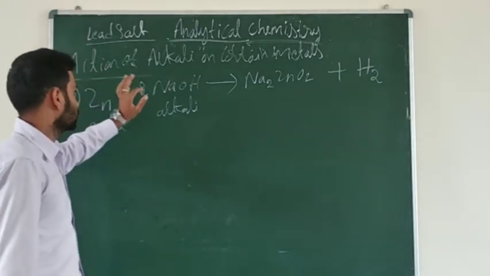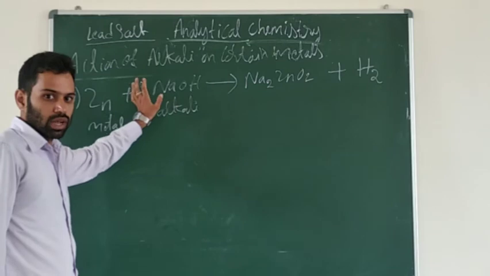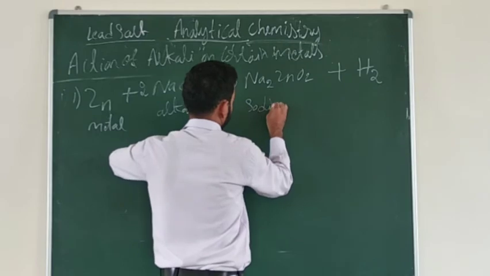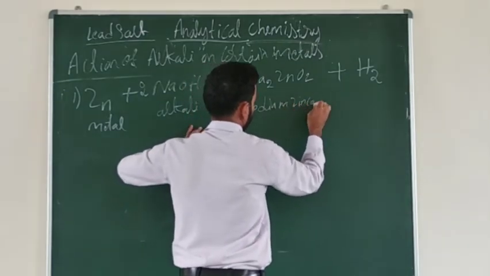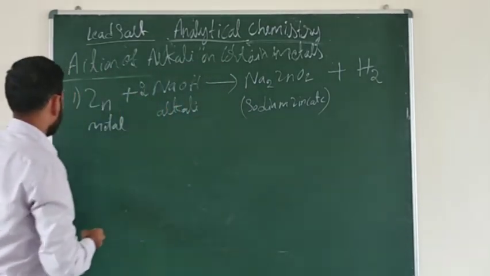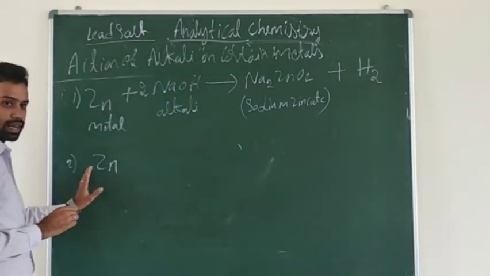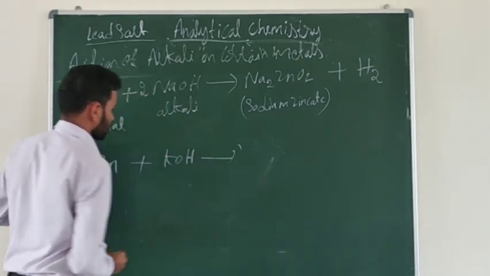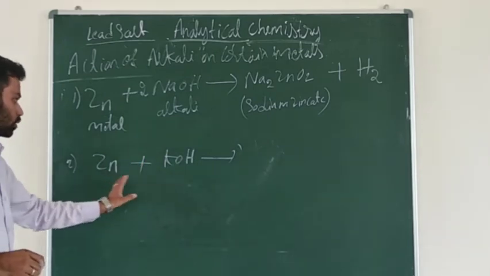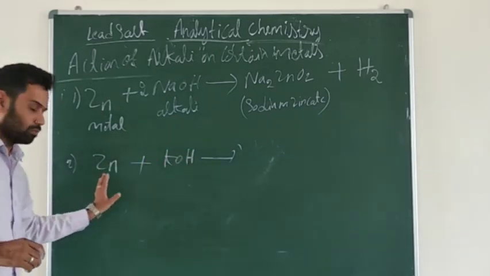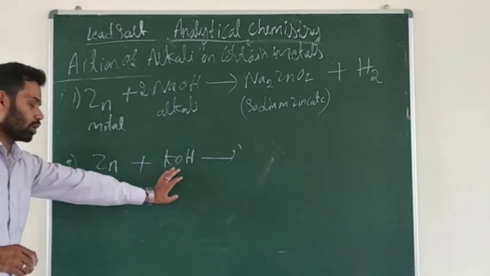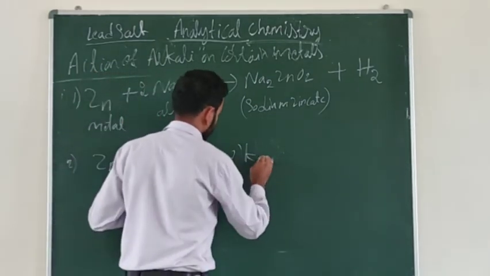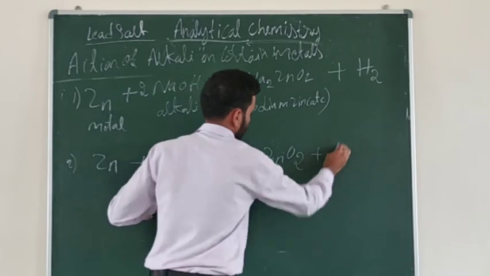For zinc, I am going to add the alkali sodium hydroxide. It will form sodium zincate. So similarly, for the next, I will take the same metal, zinc. For zinc, I am going to add the alkali KOH, potassium hydroxide. The metal is the same, so I am going to change the alkali. It will form potassium zincate, K2ZnO2, plus hydrogen gas will be liberated.